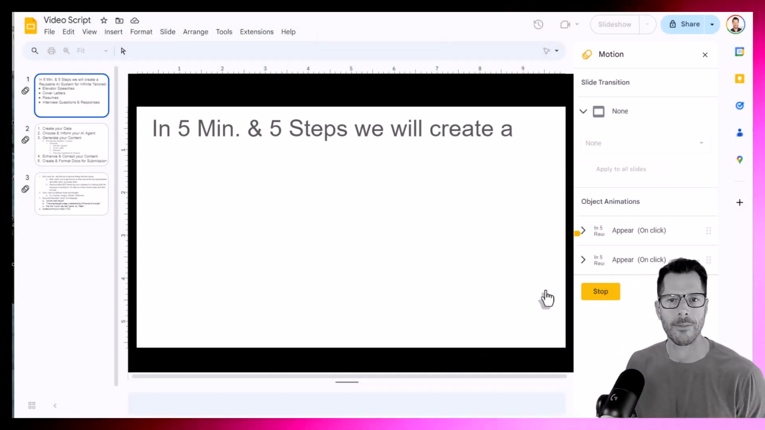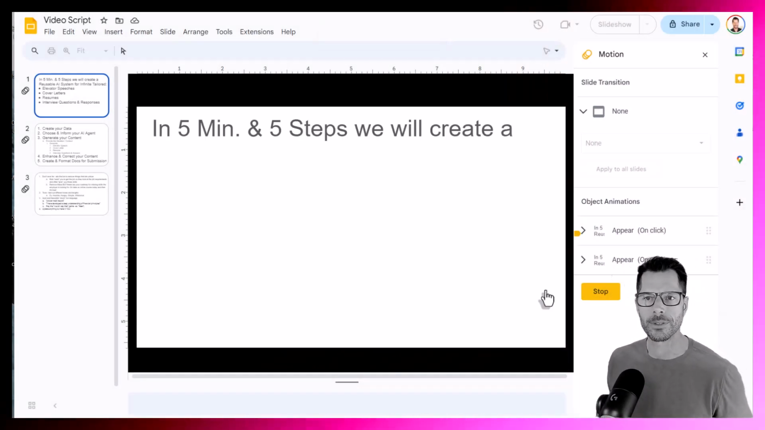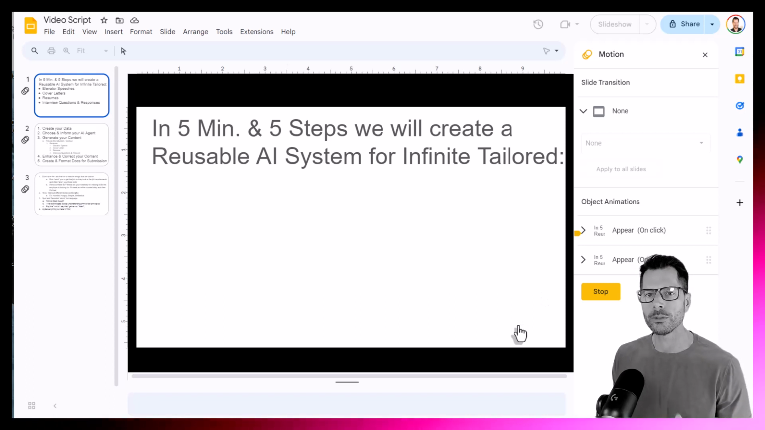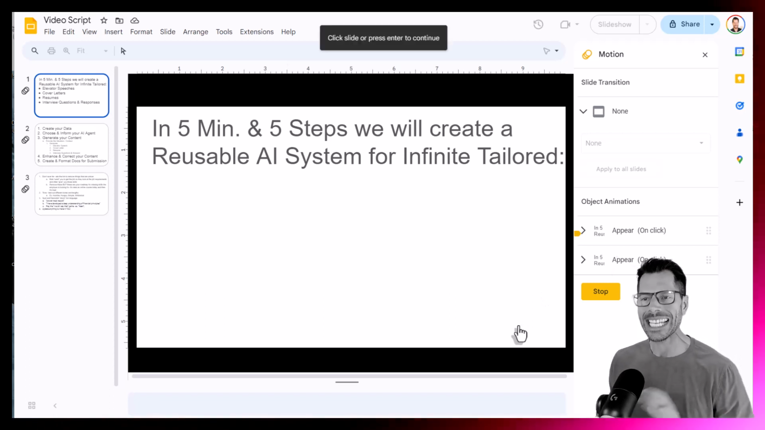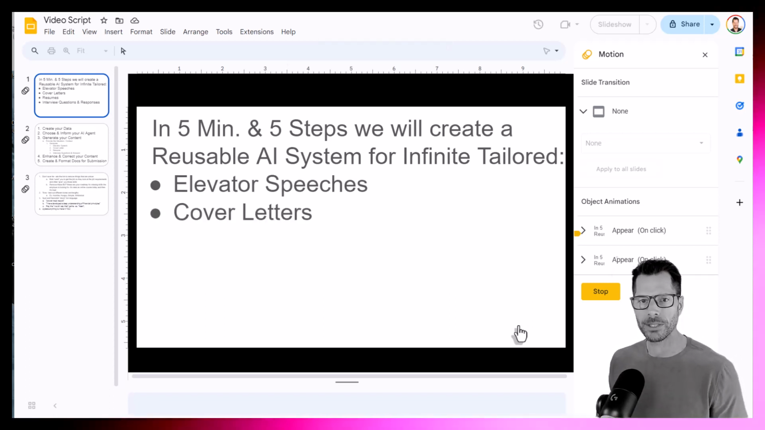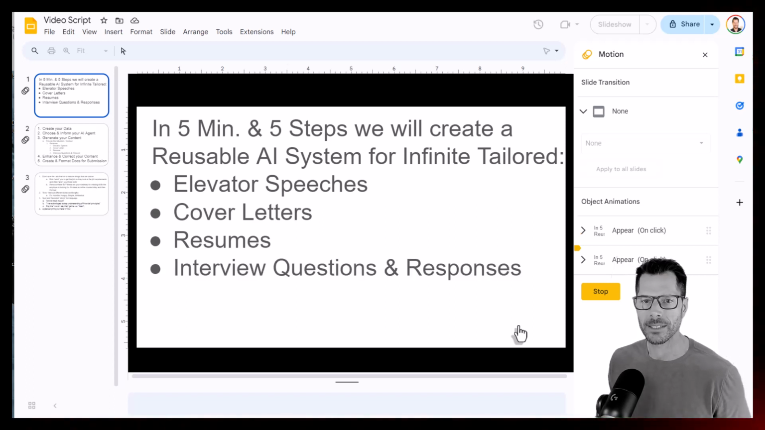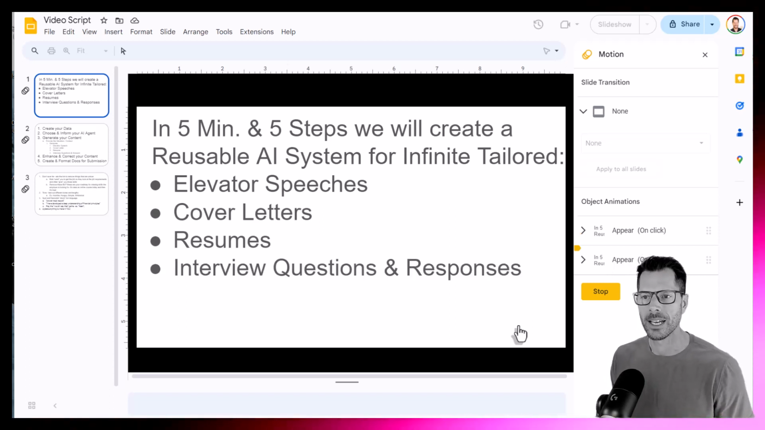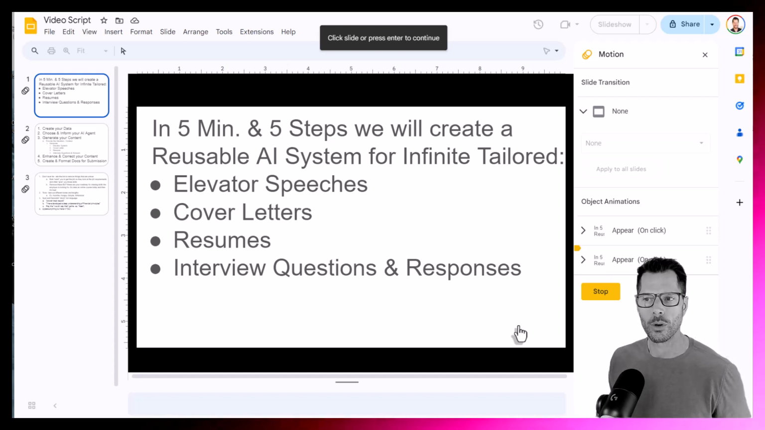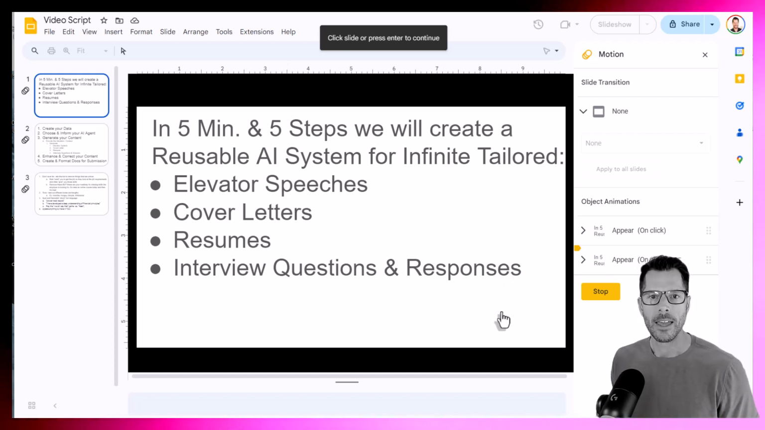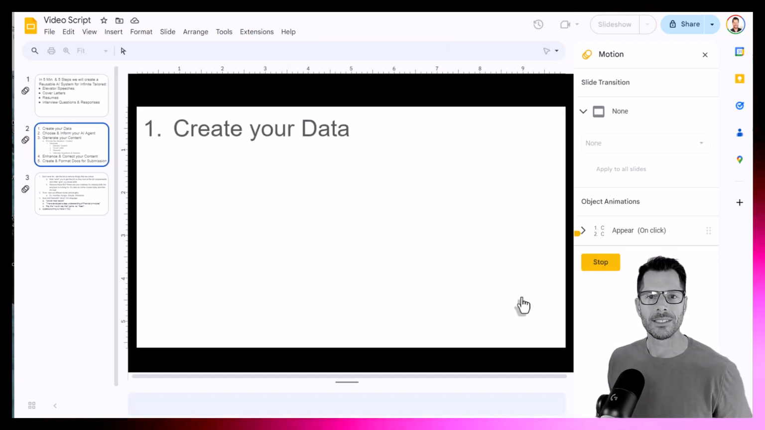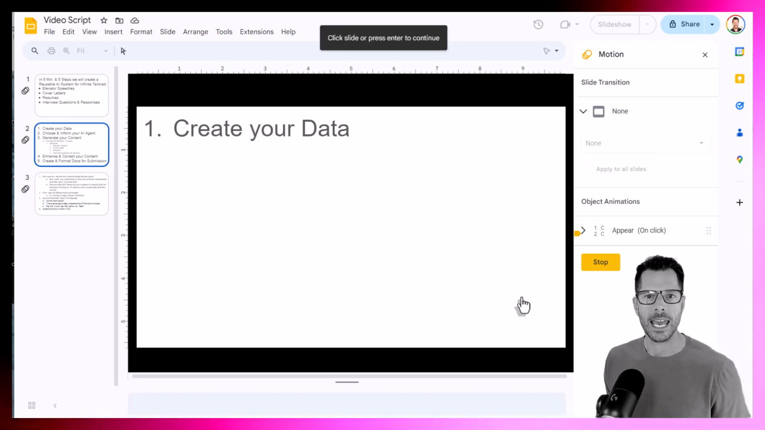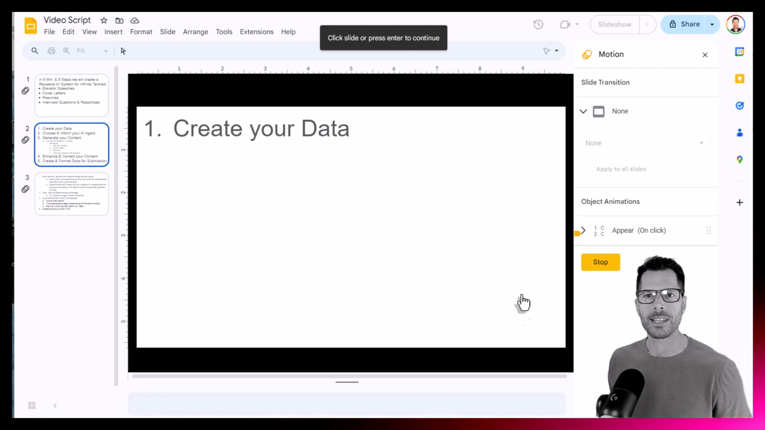Hey everybody, in 5 minutes and 5 steps, we're going to create a reusable AI system for infinite tailored elevator speeches, cover letters, resumes, interview questions, responses, and anything else along your job journey. So the first step is creating your data. You need to tell the AI bot who you are, everything about you.